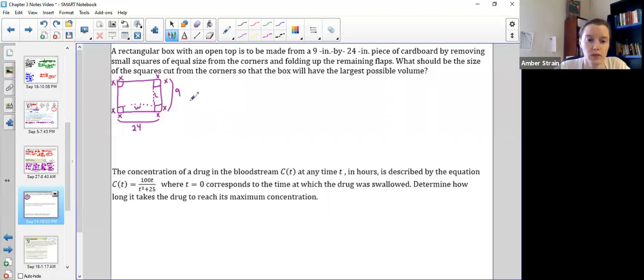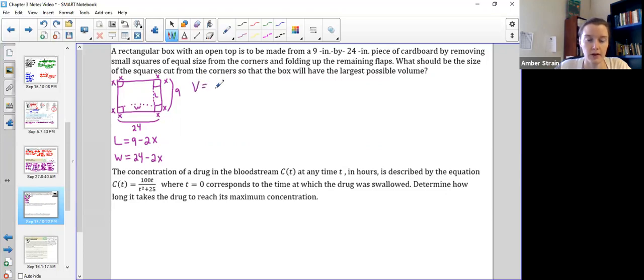So this means that my length would be found by taking that whole length of 9, but be careful because I have to cut out this x and this x, so I need to cut out 2 x's. Same story for the width here, so 24 was all the way across, but I needed to cut out 2 squares to make it work.